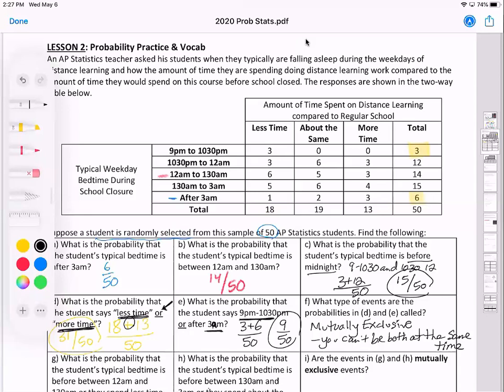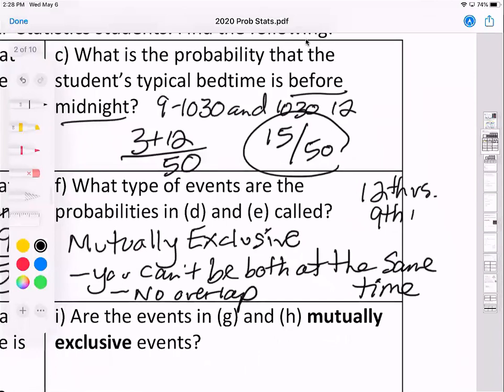You don't have both at the same time. Other examples of mutually exclusive events are like picking a 12th grader versus picking a 9th grader. You can't be both a 12th grader and a 9th grader. So that's known as mutually exclusive events. Another way to think about it is that there's no overlap, a phrase that you might hear. If here are all the students in the school, and here are all the 12th graders, here are all the 9th graders, there's no overlap. Those two circles in that Venn diagram, there's no overlap. So these are mutually exclusive events. A pictorial definition of mutually exclusive events is that Venn diagram.